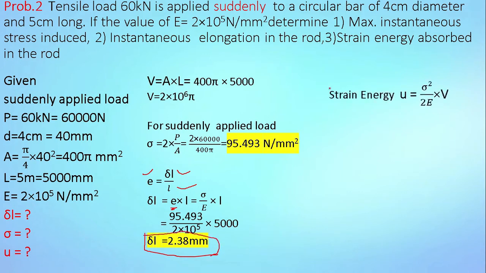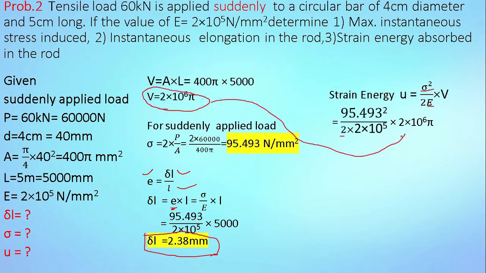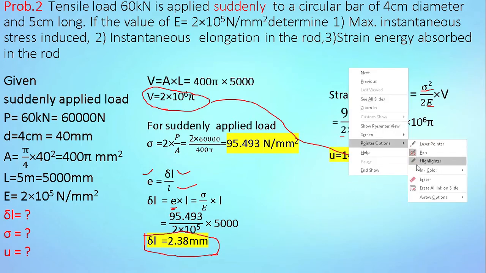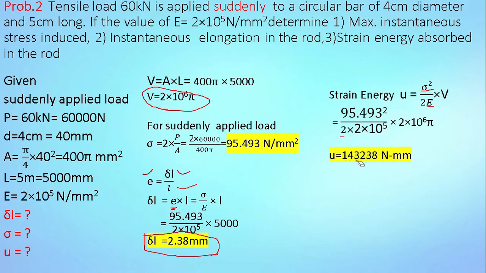And for strain energy U, the formula is U is equal to sigma square divided by 2E multiplied by V. Put all the values: 95.493 square is sigma, multiplied by 2, and Young's modulus is 2 into 10 raised to 5, multiplied by volume. This volume is calculated here. After solving this equation, we get U is equal to 143.238 Newton mm. So this is our final answer.